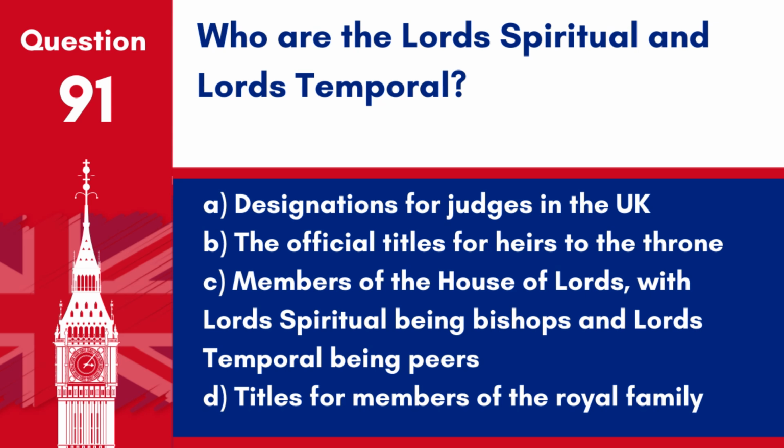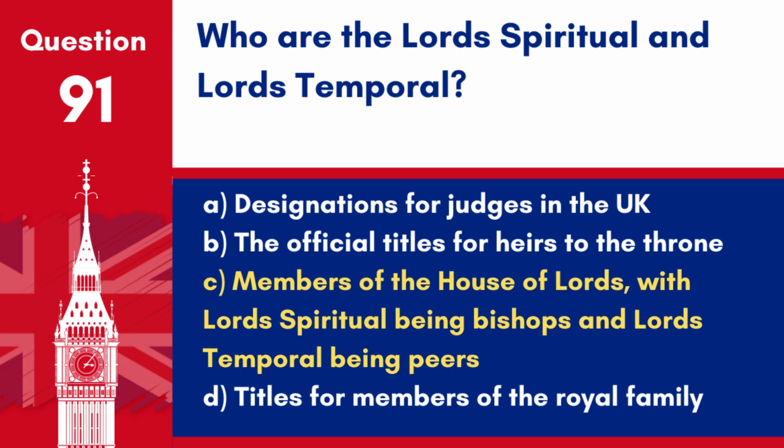A. Designations for judges in the UK. B. The official titles for heirs to the throne. C. Members of the House of Lords, with Lords Spiritual being bishops and Lords Temporal being peers. D. Titles for members of the royal family.